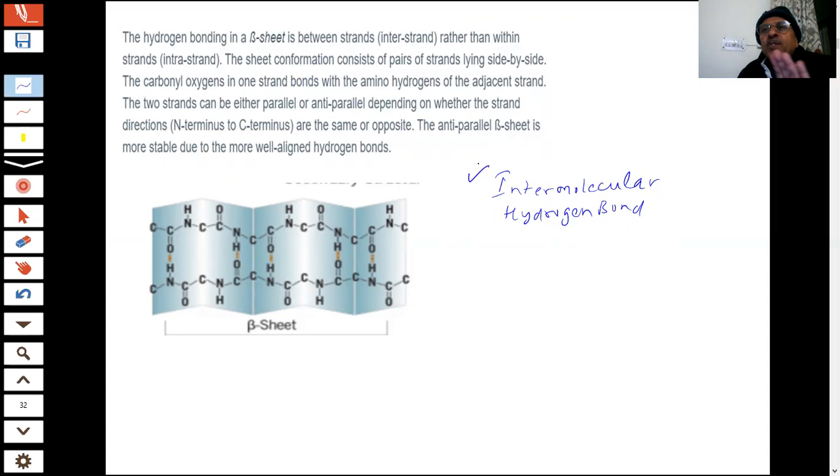Therefore, they form sheets which are lying side by side. The carbon and oxygen in one strand bond with amino hydrogens of adjacent strands. You have different strands, students.